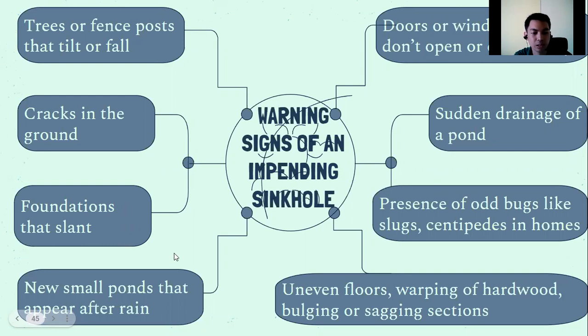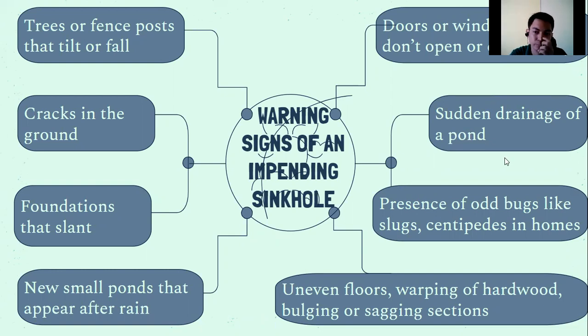New small ponds that appear after the rain. Ito yung isang type natin ng sinkhole. Doors and windows that don't easily open. Dahil nagkaroon tayo ng sinkhole, bumaba yung level ng lupa, so yung ating mga pinto is syempre hindi na magkakasya doon sa kanyang pintuan.